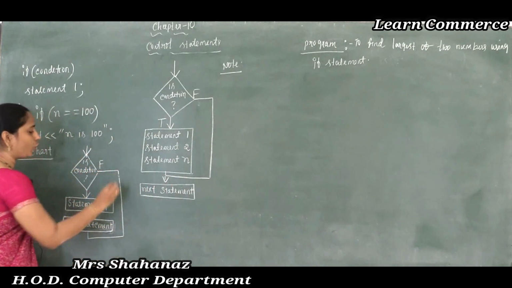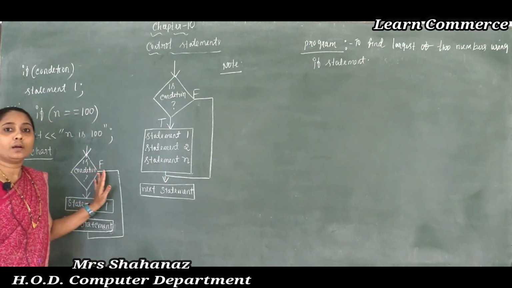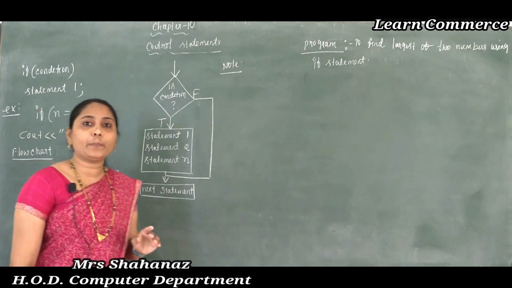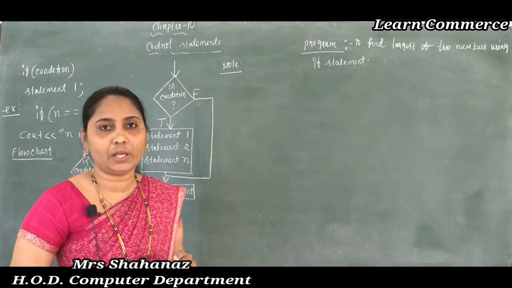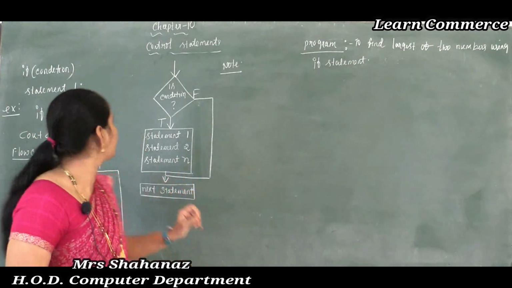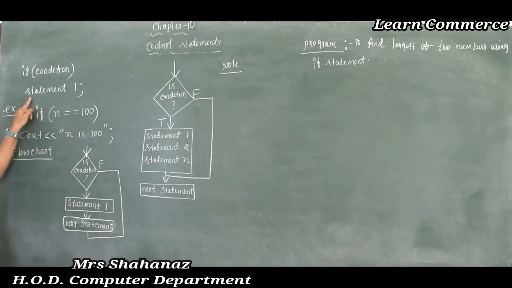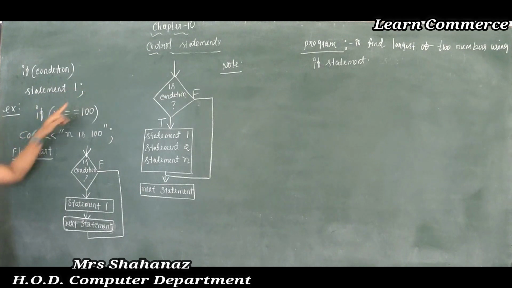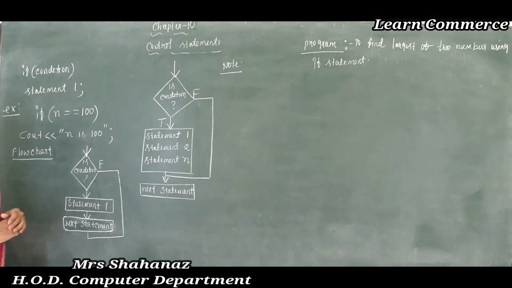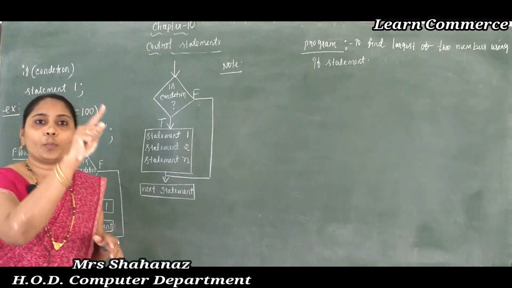Okay, and later next one is about the flow chart. So what about the flow chart? Here I used two types of syntax for our simple if. The first syntax is: if condition statement 1 semicolon.